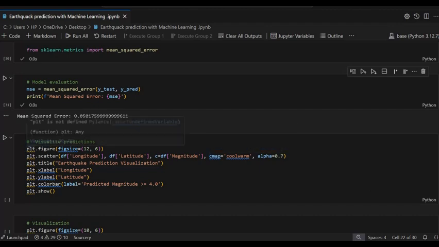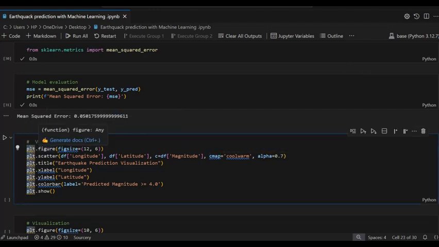So for visualization we use plt.figure, then we give the figure size 12,6, and use the scatter plot where we give the dataset variable name and pass the longitude column name, df.latitude is also a column name, and c equal df.magnitude is also a column name, and cmap is coolwarm, and alpha is equal to 0.7. Then give the title, earthquake prediction visualization.